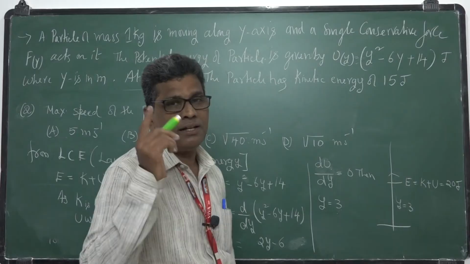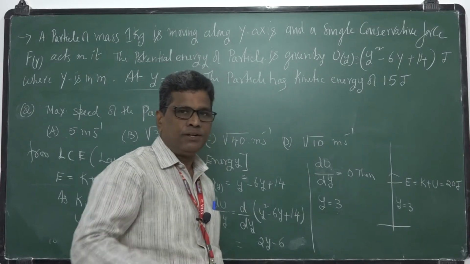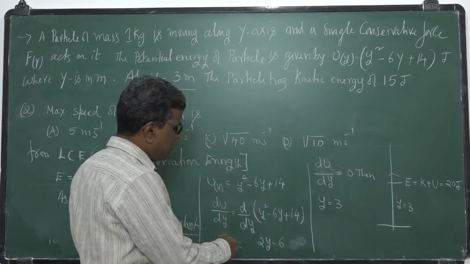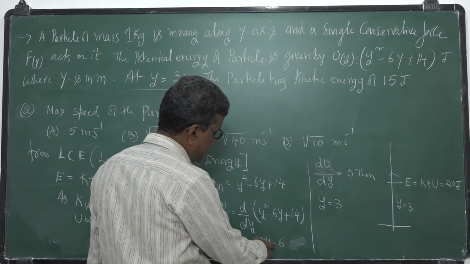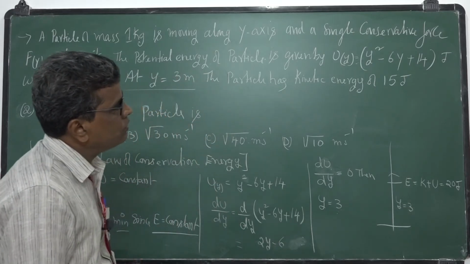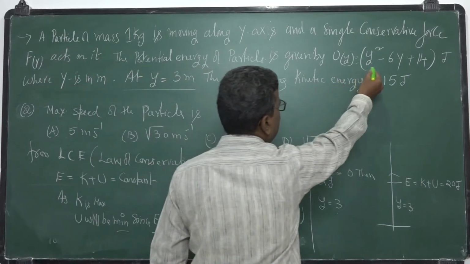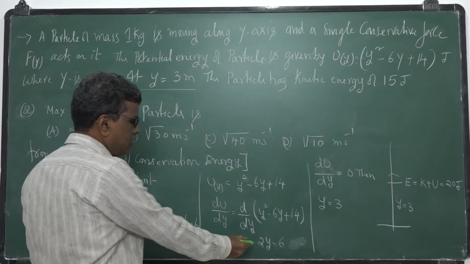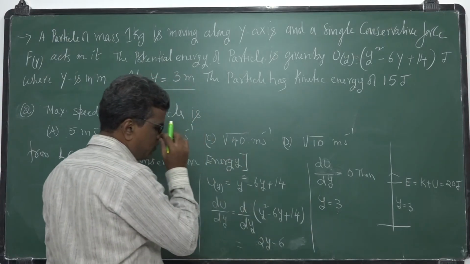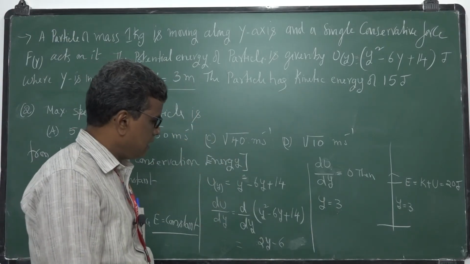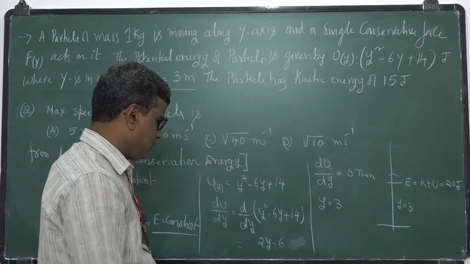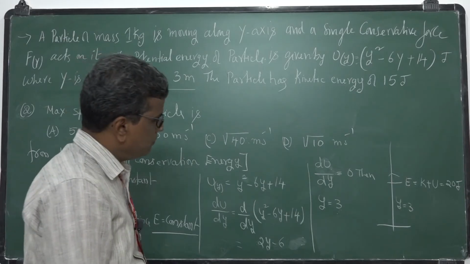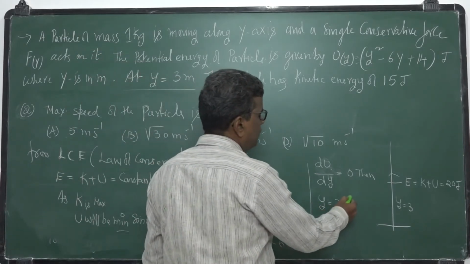You check the second order derivative. If the second order derivative is negative, you get a maximum. Here the second order derivative is 2, which is positive. Positive means you get a minimum value. So at y is equal to 3 you get the minimum value.